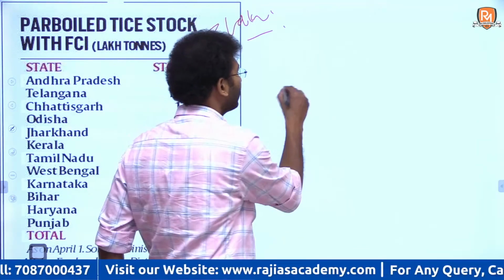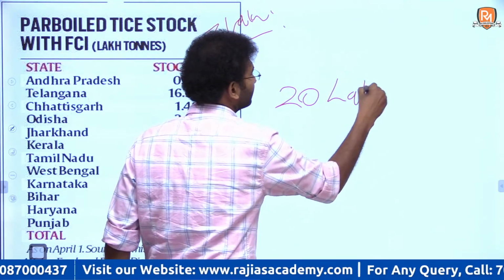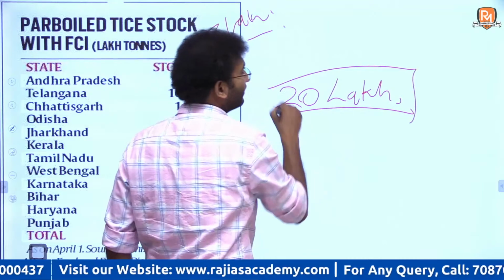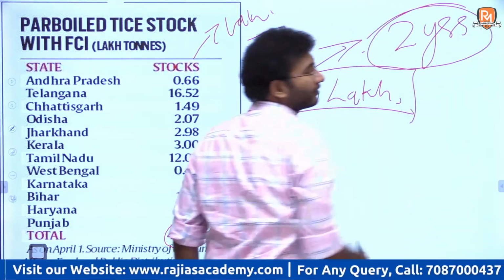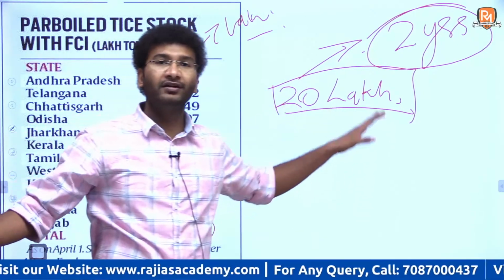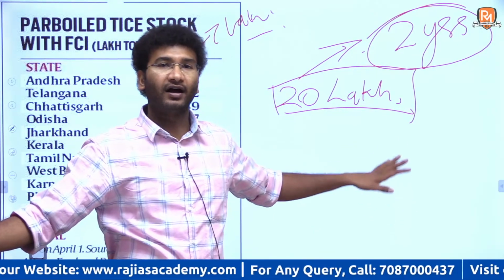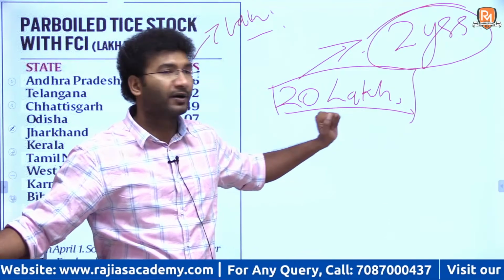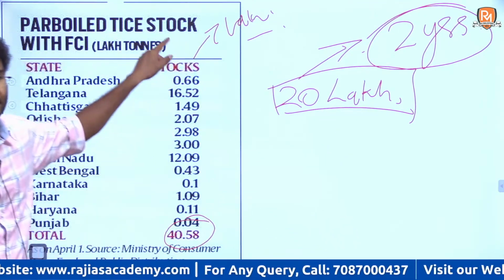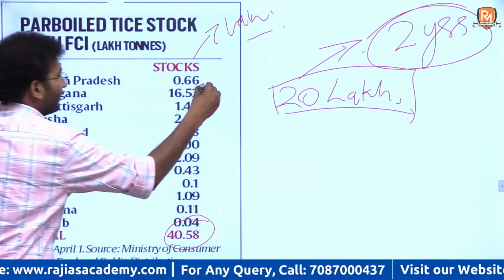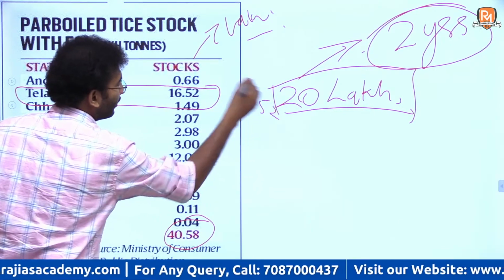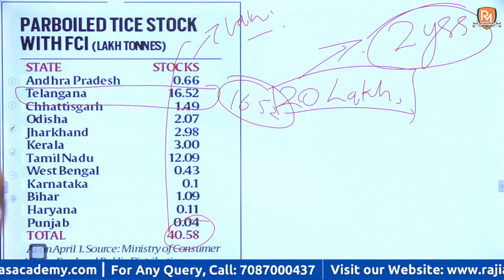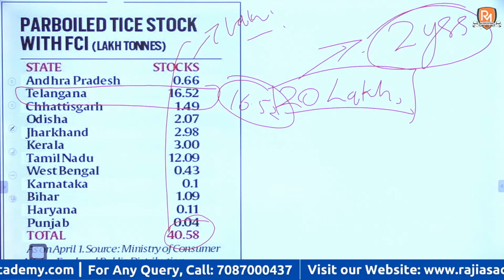India only needs somewhere around 20 lakh tons, and this is the buffer amount for the next 2 years. ठीक है, we are almost having double the amount that is required as of now. Apart from this, if you look at the chart here, Telangana alone is accounting for 16.52. The rest of the states are producing only a minimal amount.